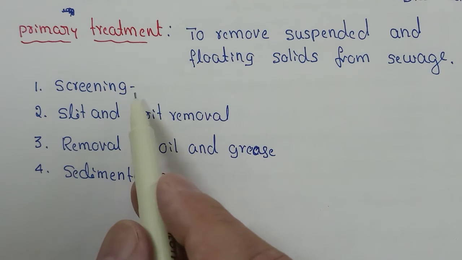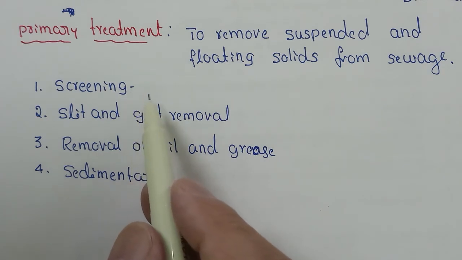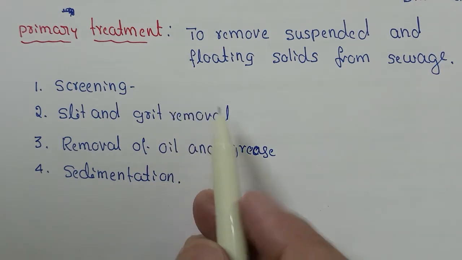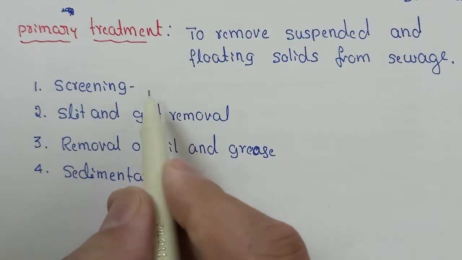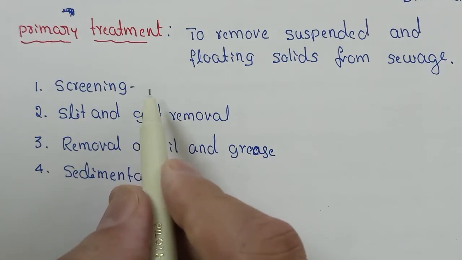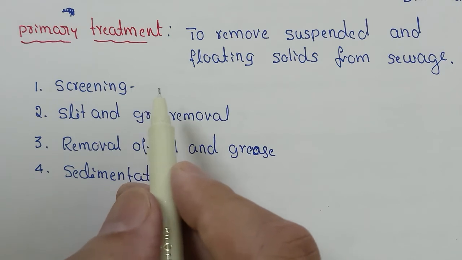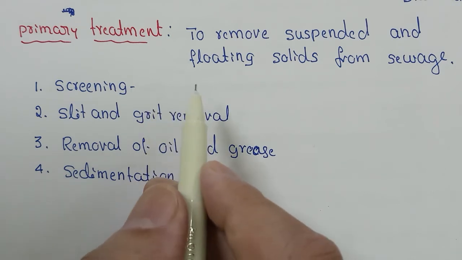In screening, sewage is made to pass through bar screens or mesh screens to remove suspended and coarse particles. So larger suspended particles are removed by passing through a bar screen or mesh screens.